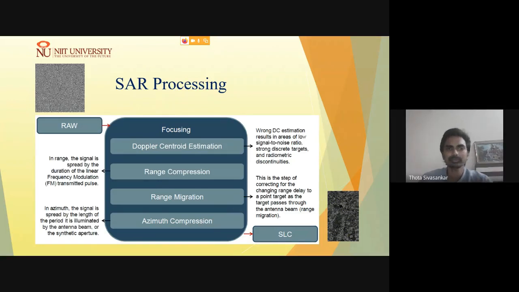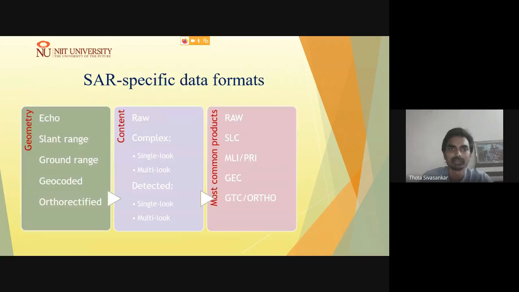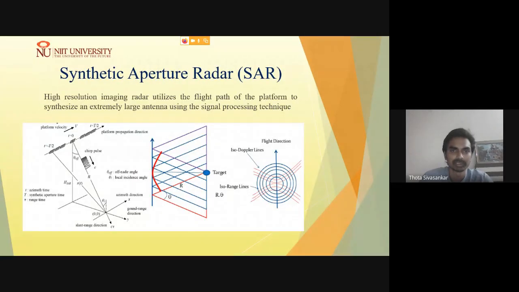In the real aperture radar, I just want to go back to one slide to show you one particular case. As the sensor moves from one point to the other, if a sensor has a beam width of theta, this particular target, which you can see in the blue color, is under observation from the starting point until here.